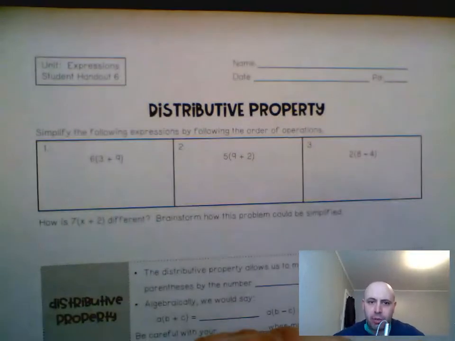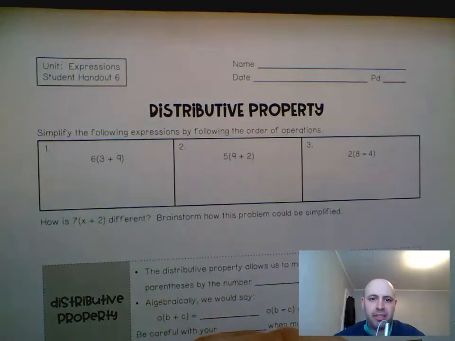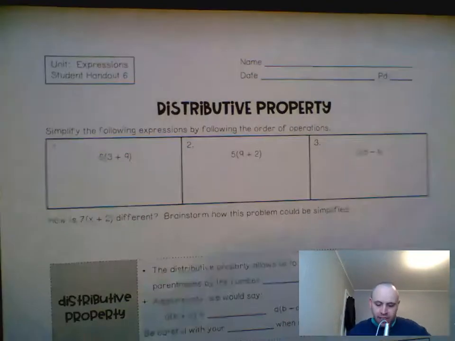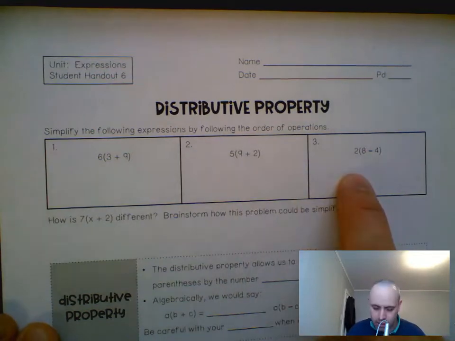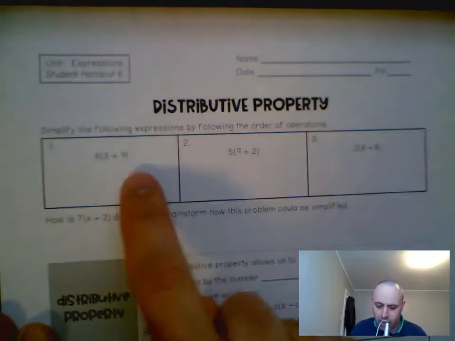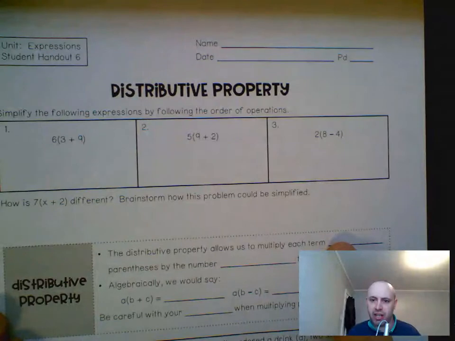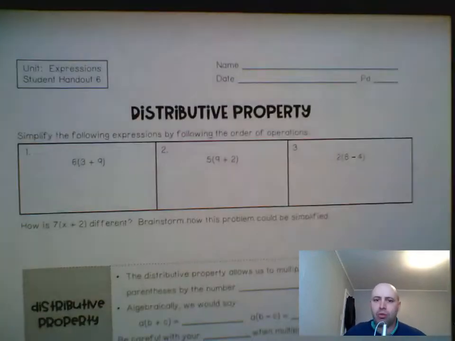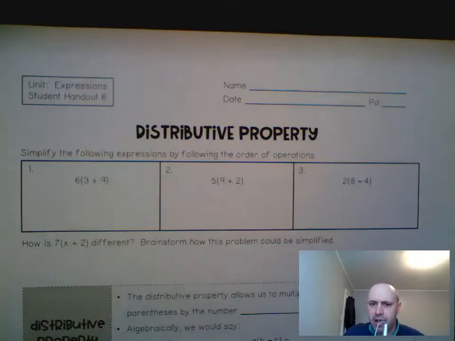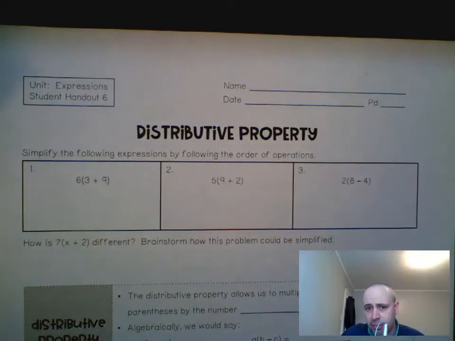I'm looking into a program here. It may take me a little bit to figure it out, but it's called Kami, K-I-M-I. What it does is it lets you write in here using your computer. You can write answers and type answers here, so you wouldn't have to do it on the separate paper like we've been doing it. I'll let you know if I can figure that out and roll that out. But for today, we're going to go ahead and take our notes on separate paper, or if you want to go ahead and print this out, you can also do that.